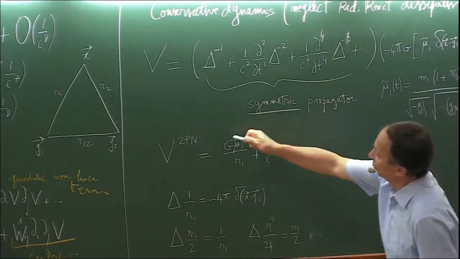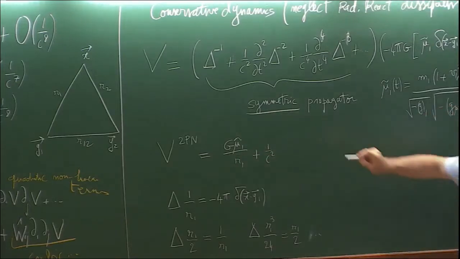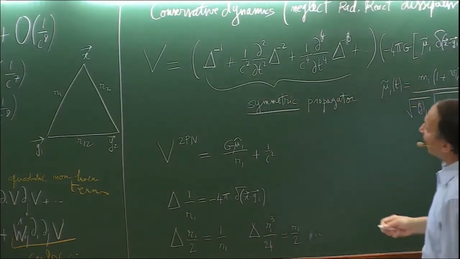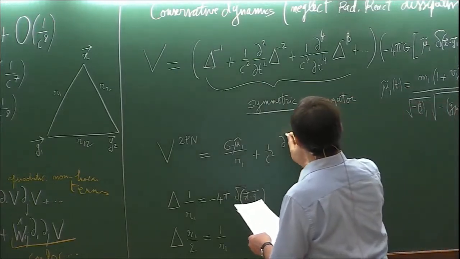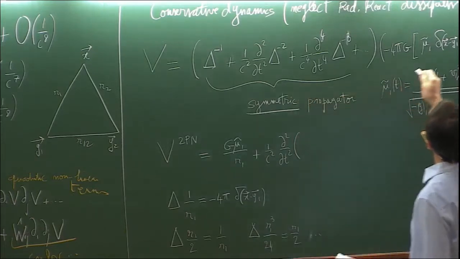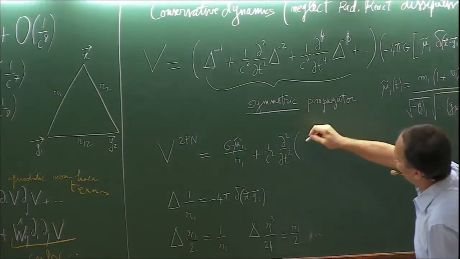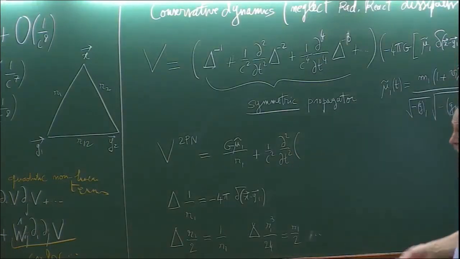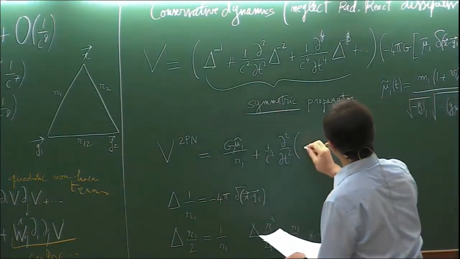This is just a Newtonian-like potential for the first term. And then the relativistic correction will involve the second time derivative of mu tilde 1 that I have to keep inside the time derivative because it's a function of time that I have to differentiate later.